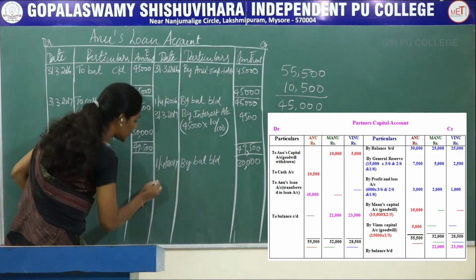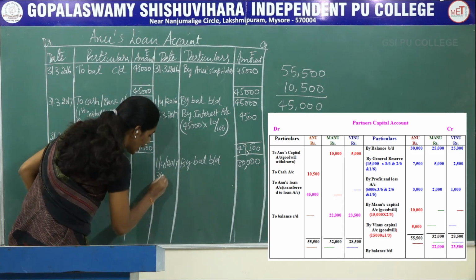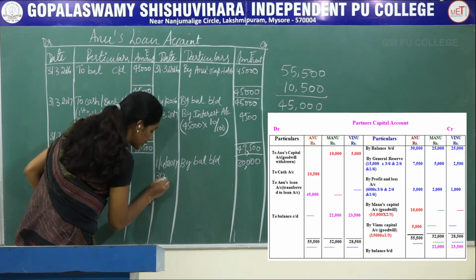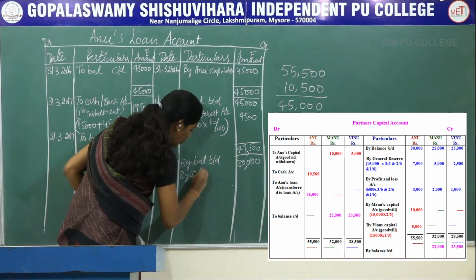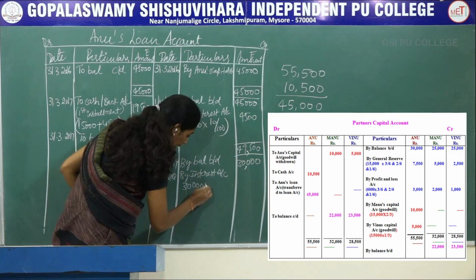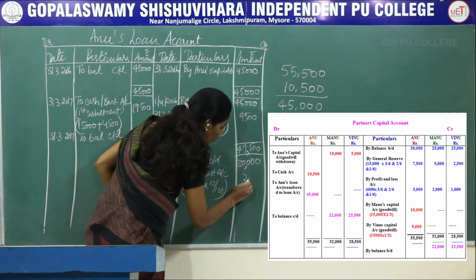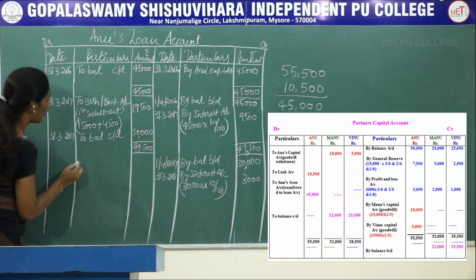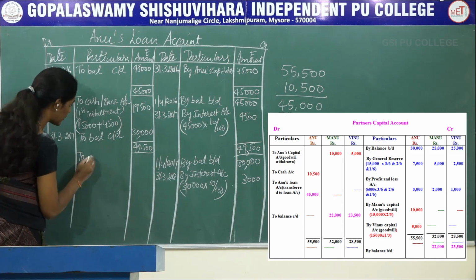Now you need to calculate interest on 30,000 at the end of the accounting period, 31st 3/2018, by interest account: 30,000 into 10 divided by 100. You will get 3,000. And next, on the debit side, the firm needs to pay the second installment.